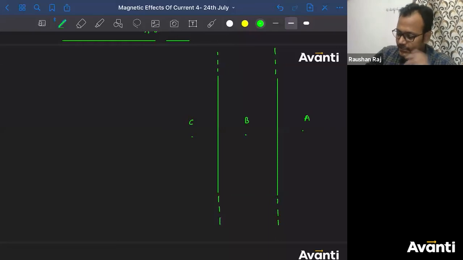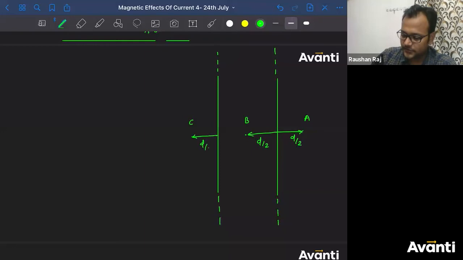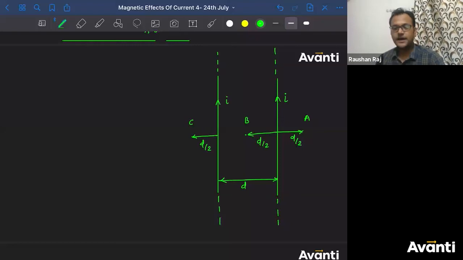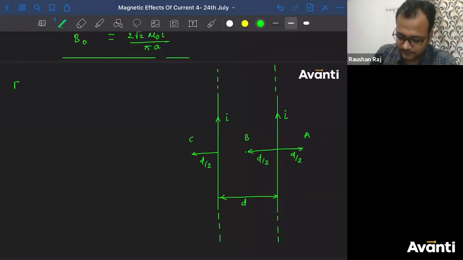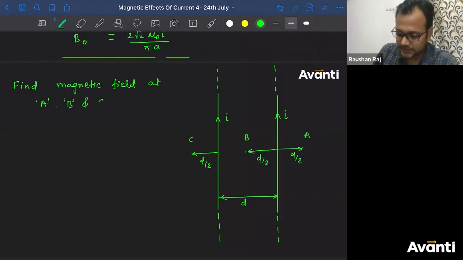A is at a distance of D by 2 from this one. This is at a distance of D by 2 from this one. This is at a distance of D by 2 from this one. The distance between these two wires is small d. The current going through these is, let's say, I and I. Find out magnetic field at A, B, and C.